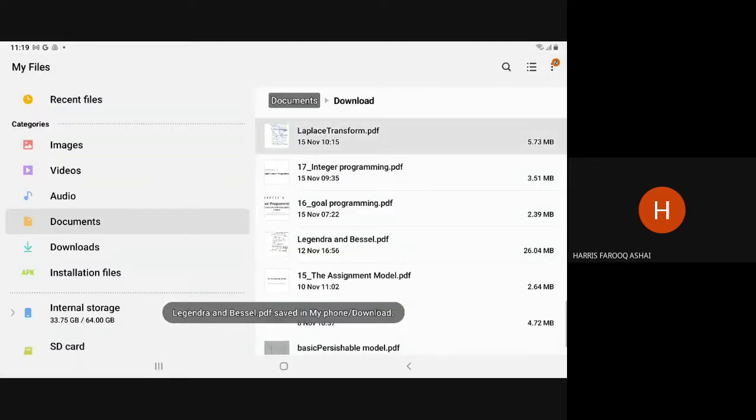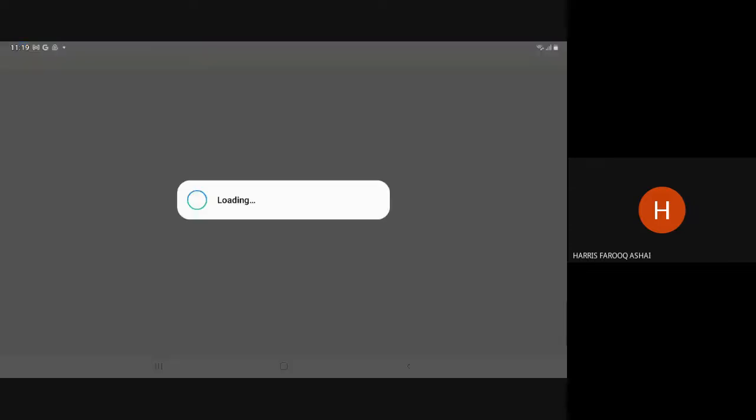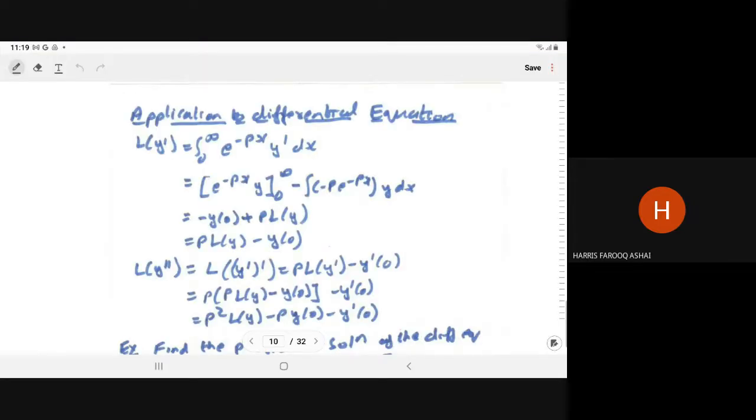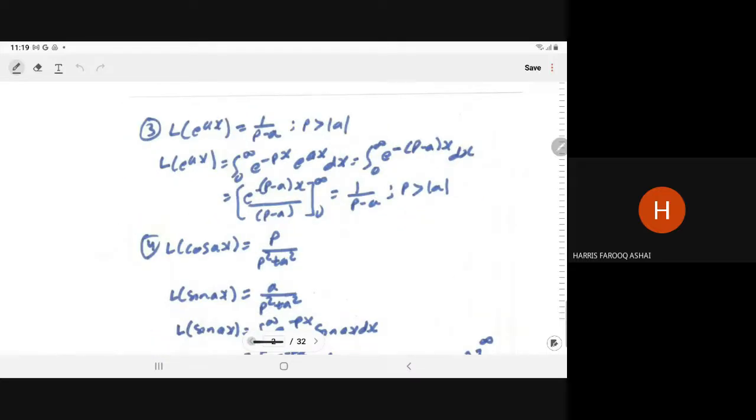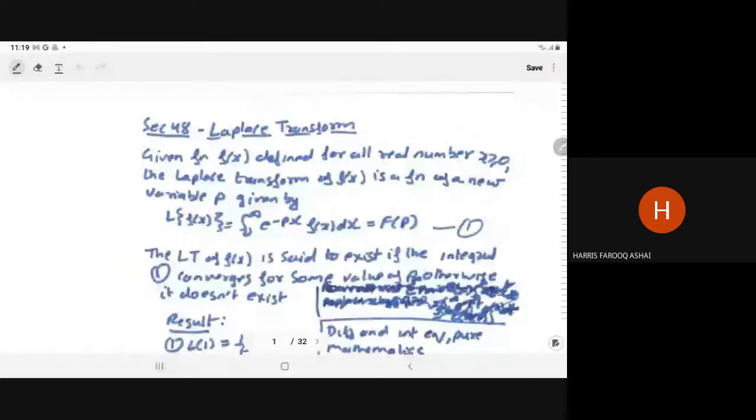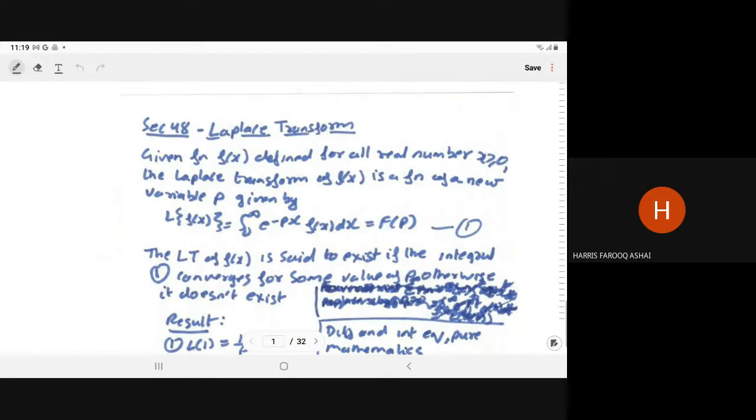Now, next chapter is the Laplace transform. Laplace transform is very useful from application point of view, not only in this course, even in the higher study also. Whenever you study any wave motion, signals, propagation, there you have to apply the Laplace transform. And most important use of the Laplace transform is, with the help of the Laplace transform, you can convert the differential equation into the system of equation. In general, algebraic equation is easy to solve.